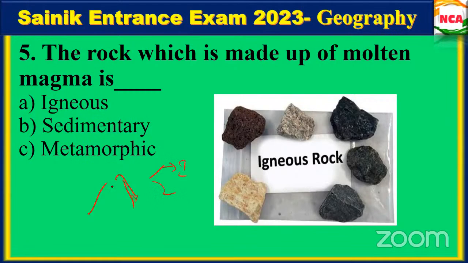Intrusive means if the molten magma fills the wedges and solidifies inside the earth's surface, that is called intrusive igneous rocks. When it comes out, is exposed to atmosphere, cools and solidifies, that is called extrusive igneous rocks, right?